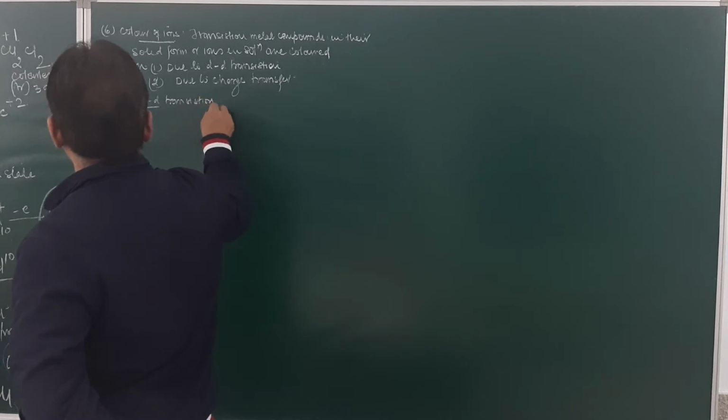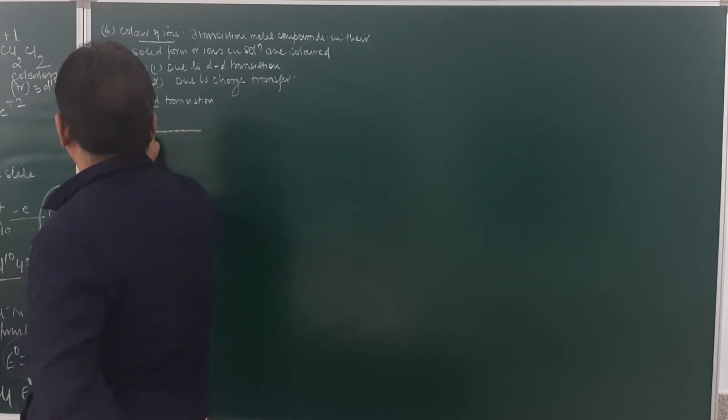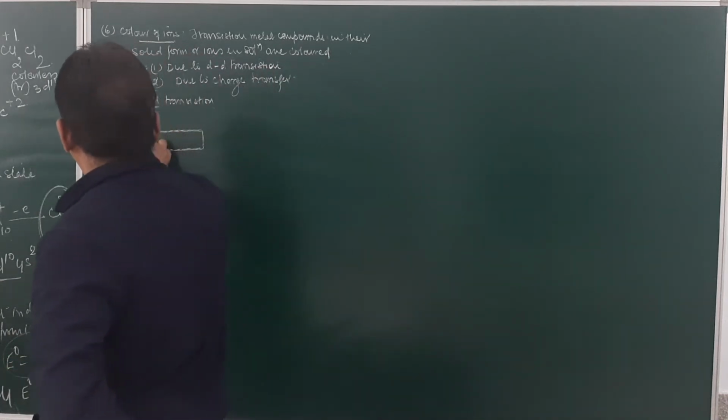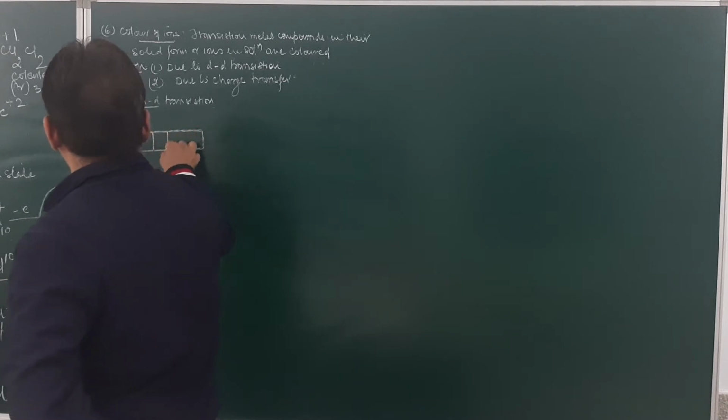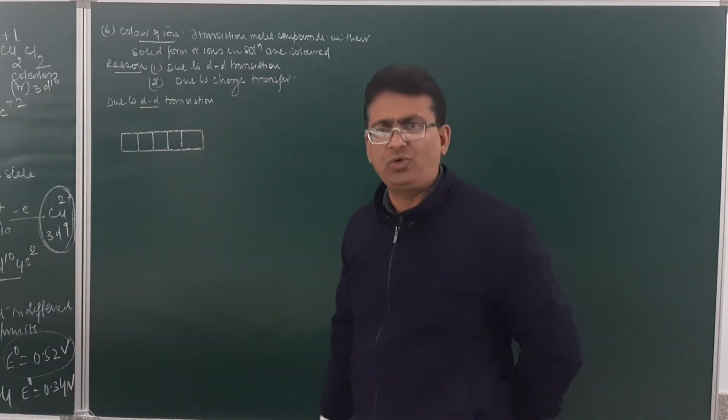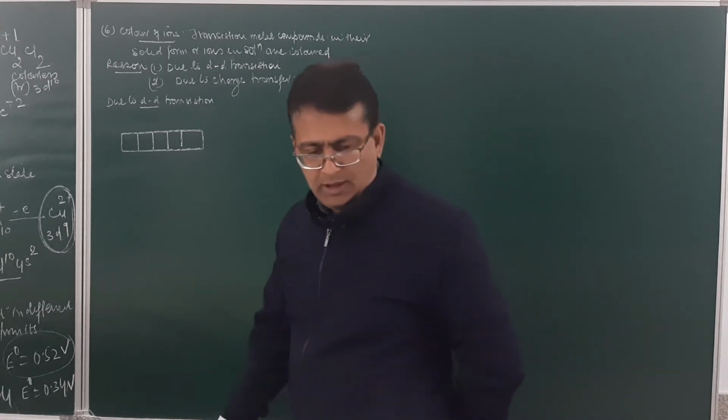What do I mean by this? We have a d orbital, and d orbitals are degenerate orbitals. That is, they have 5 orbitals of the same energy level. These are dxy, dyz, dzx, dx²-y², and dz².